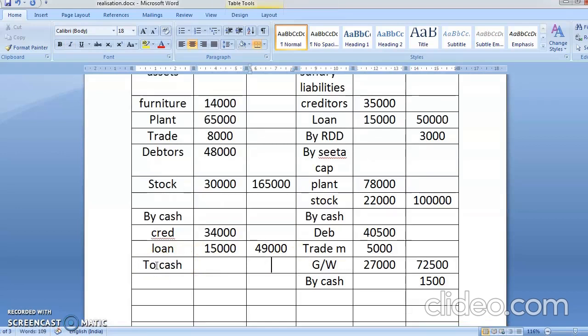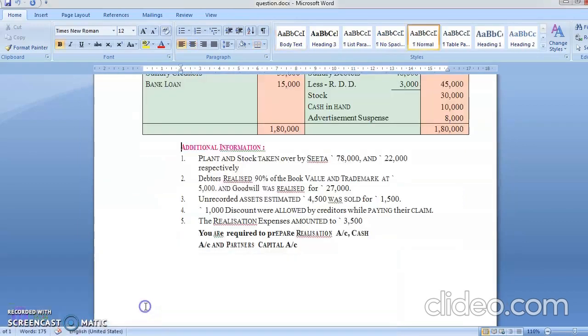How much? 3,500. In earlier problem I have told you, if you want to specify, you can write here in the bracket by realization expenses. Now all the entries are over. We have completed with each and everything of it.